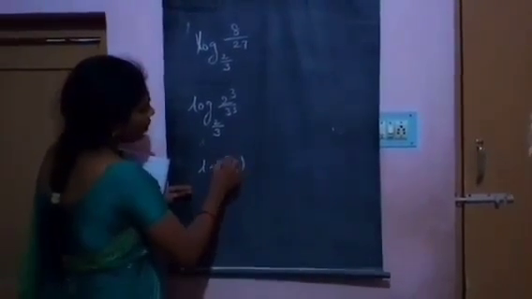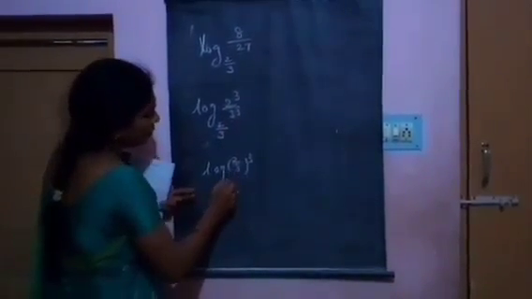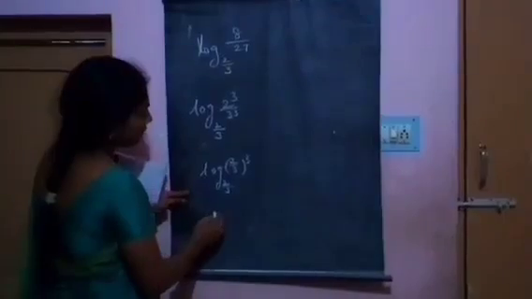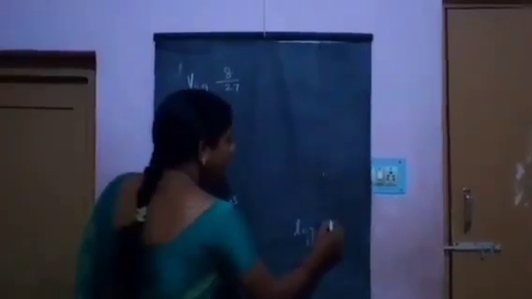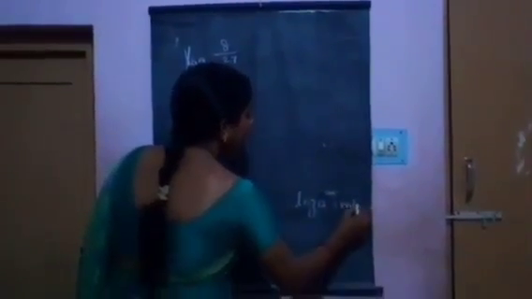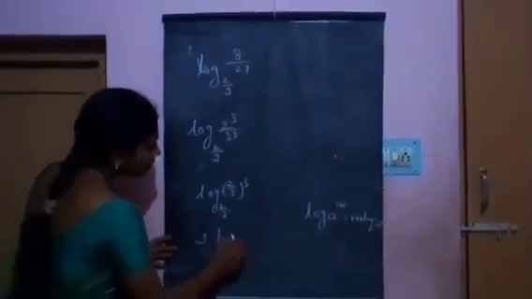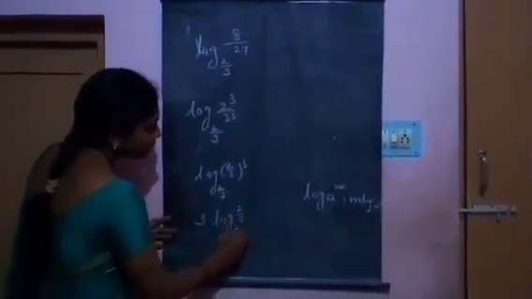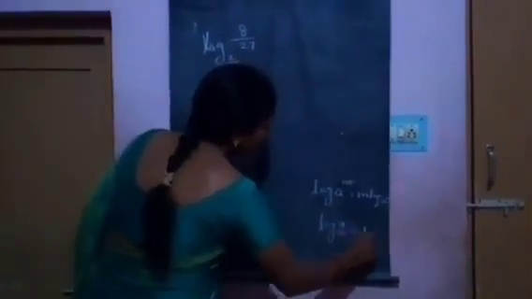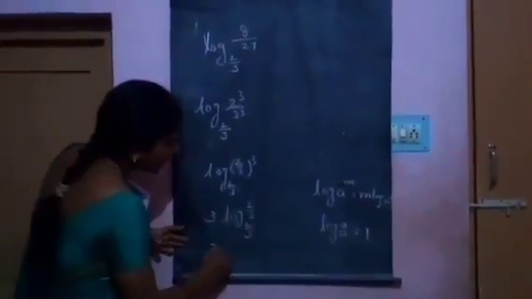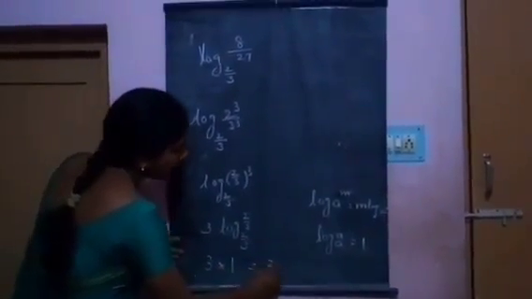That is log 2 by 3 whole cubed, base 2 by 3. Using the formula log a power m equals m log a, that means 3 log 2 by 3 base 2 by 3. Log a base a is equal to 1, so 3 into 1 is 3.